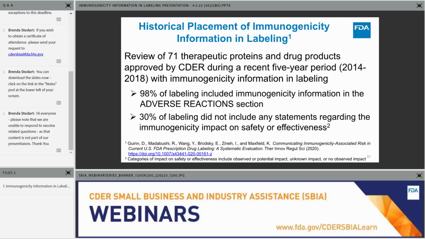clinically significant impact. So the challenge here is that sometimes we have labeling that reports immunogenicity incidence, or maybe NAb (neutralizing antibody) data, but there's no information about the clinical meaningfulness of this. So one of the things the guidance tries to do is encourage statements about the clinical meaningfulness of immunogenicity. And sometimes we don't know because there's limited data, and it's appropriate to say that the impact is unknown.